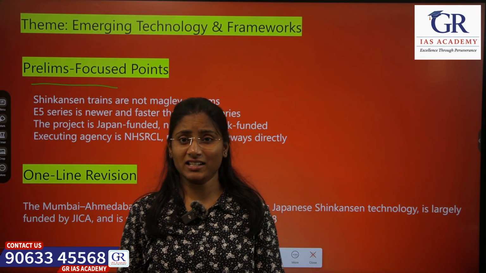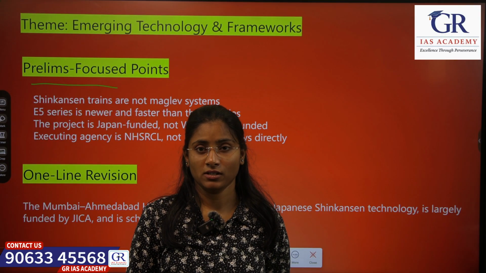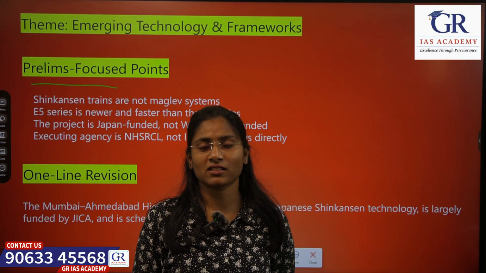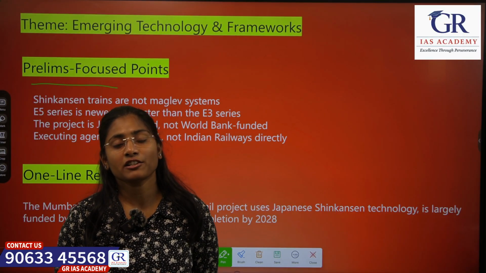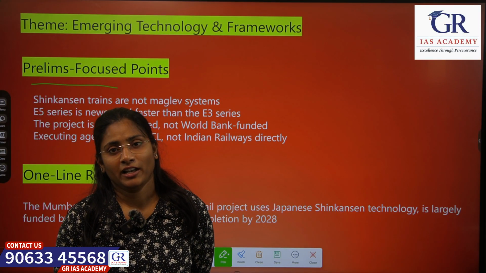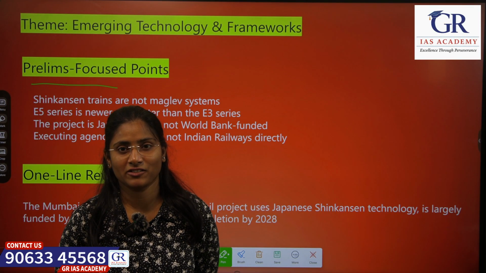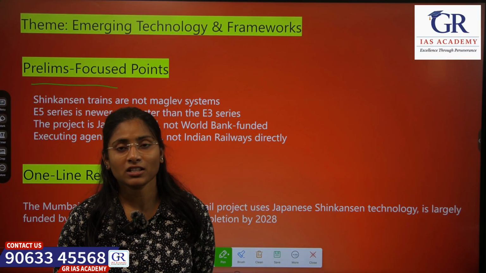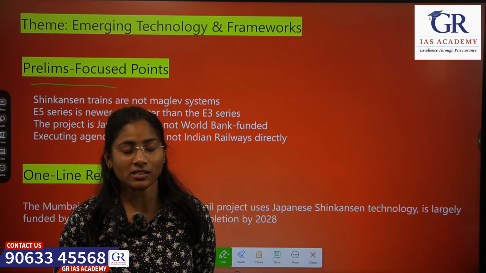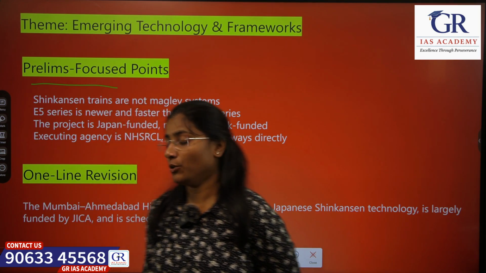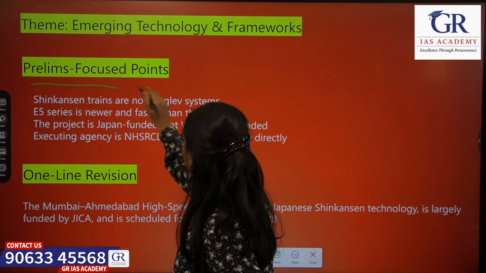Shinkansen trains are not maglev systems. UPSC might ask: Shinkansen trains employ maglev systems and linear induction motors? Then the statement is wrong. Shinkansen technology does not use maglev systems.